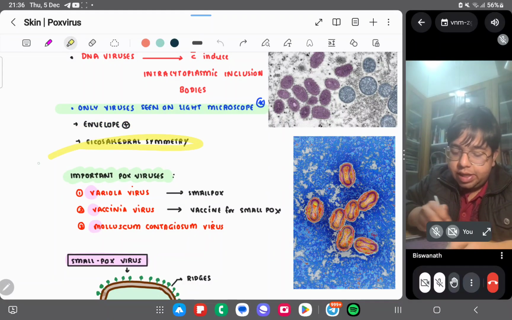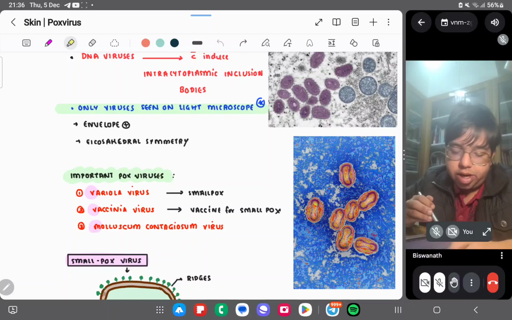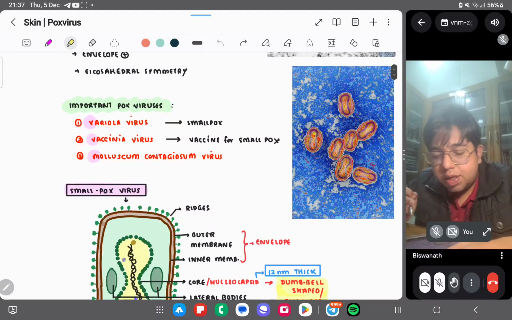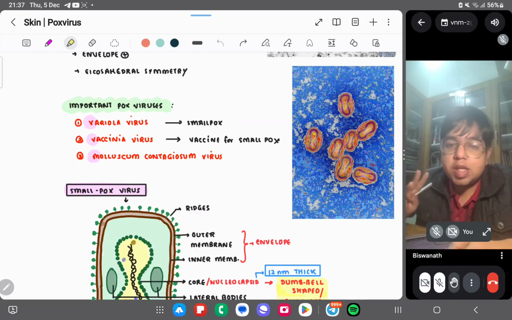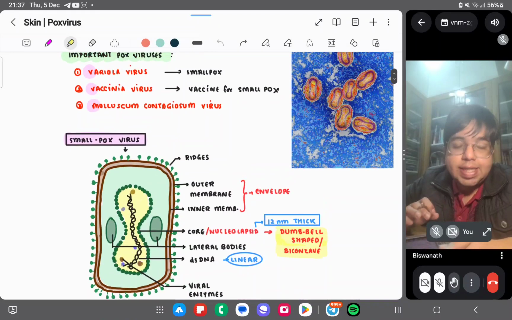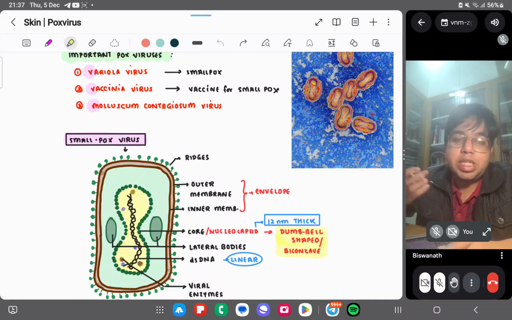Envelope is present. It is having an icosahedral symmetry. Again, important pox viruses are variola, vaccinia, and molluscum contagiosum. Three important pox viruses you have to remember: variola, vaccinia, and molluscum contagiosum. Variola is the smallpox. Vaccinia virus is basically used as a vaccine of smallpox virus.